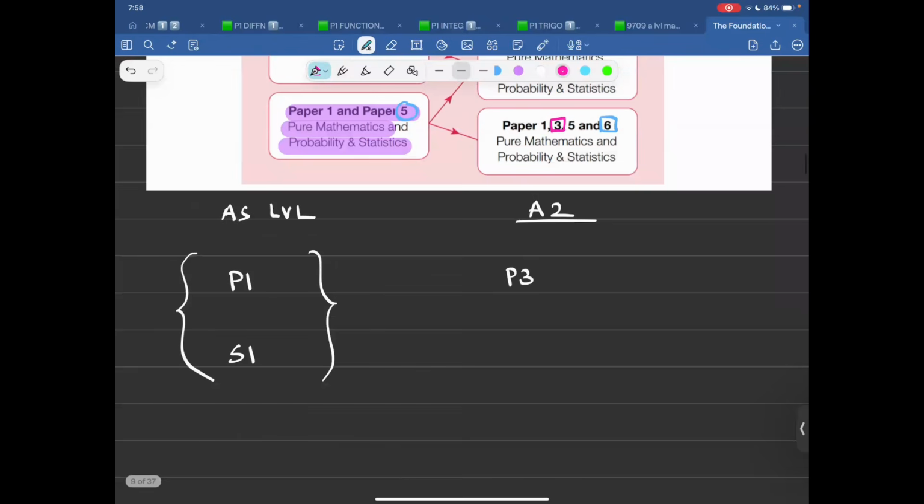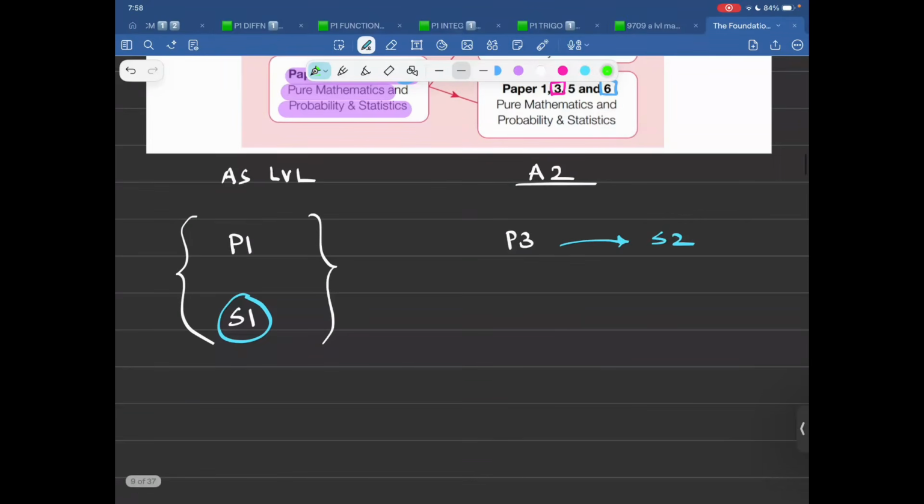And then you have a choice. Either you further study S1, so that becomes S2, or you study something like physics, that is called M1, that is for later on. That is not our concern at the moment, just giving you an idea. So either you study P3, S2, or you study P3, M1.